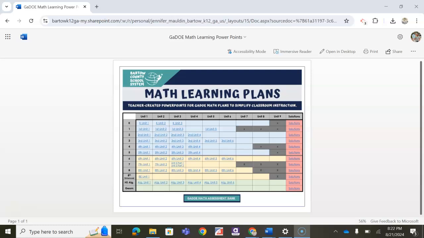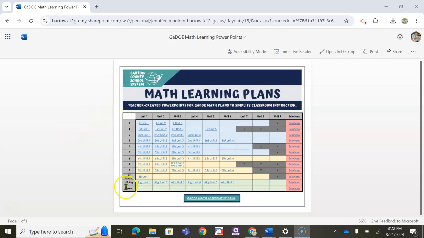Therefore, Bartow County teachers got together and created these PowerPoints with all of the learning plans incorporated into them, and they aim to make the learning plans more convenient and easy to use in the classroom. So today I'm going to take a few minutes and just show you those PowerPoints and highlight some of the features that are included. Now first I want you to notice this is the hub where all of the PowerPoints